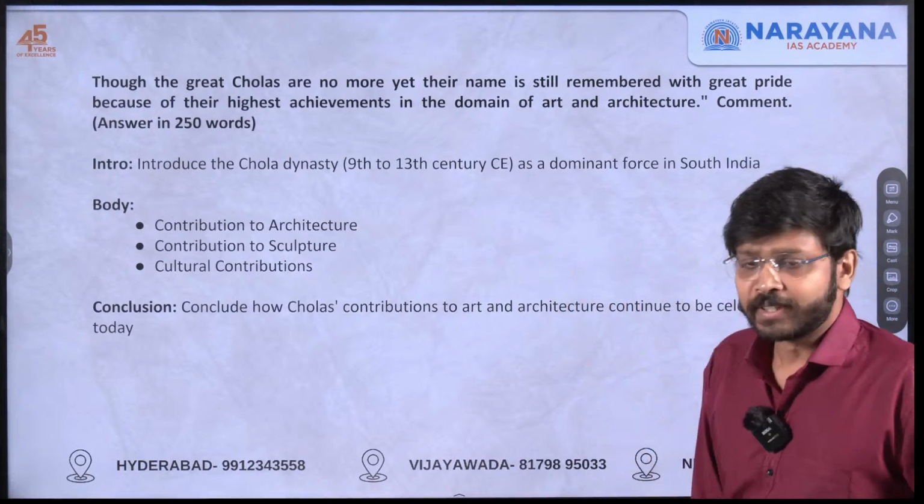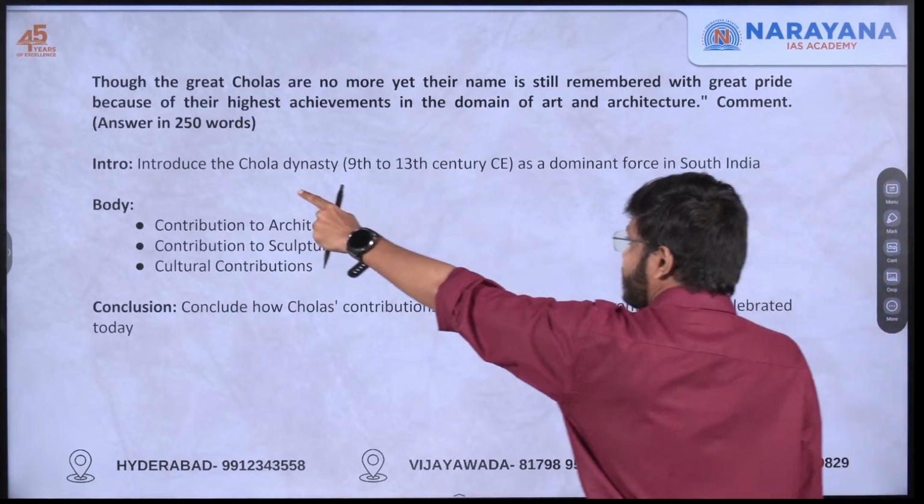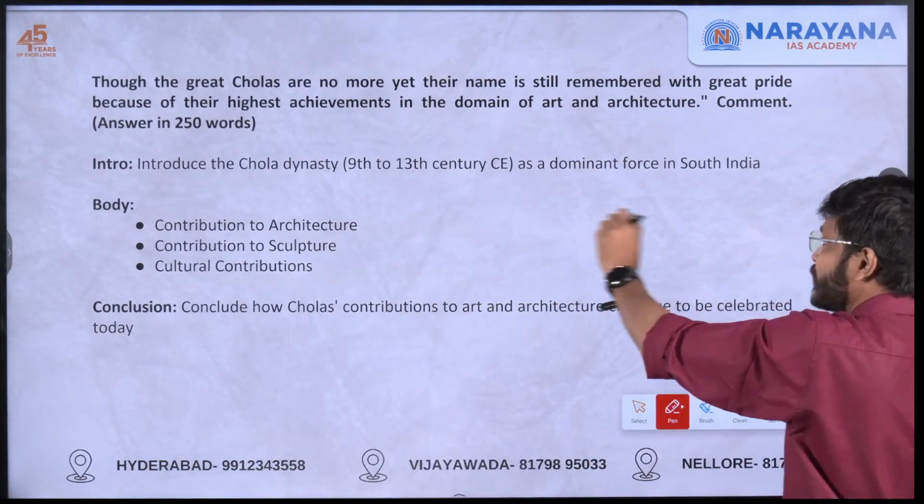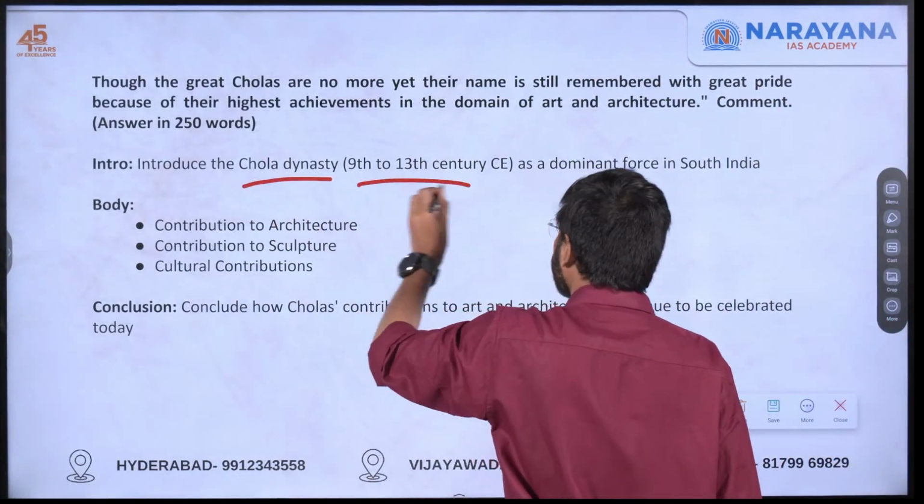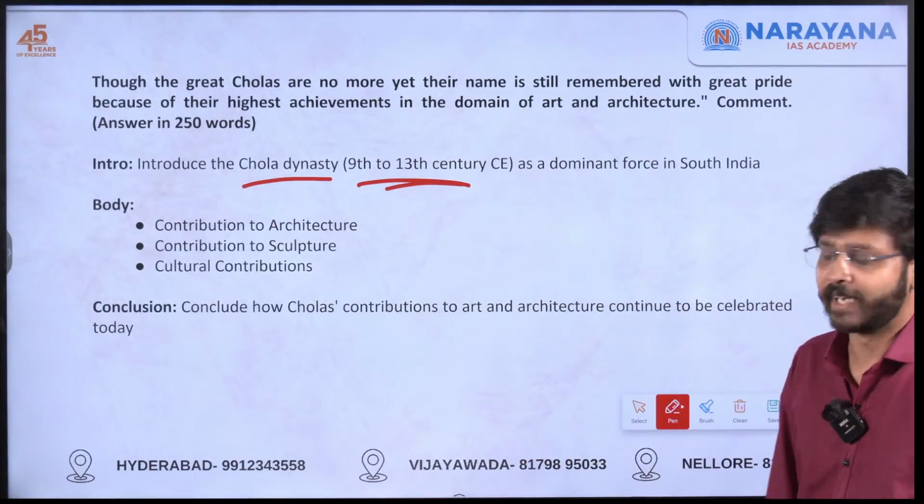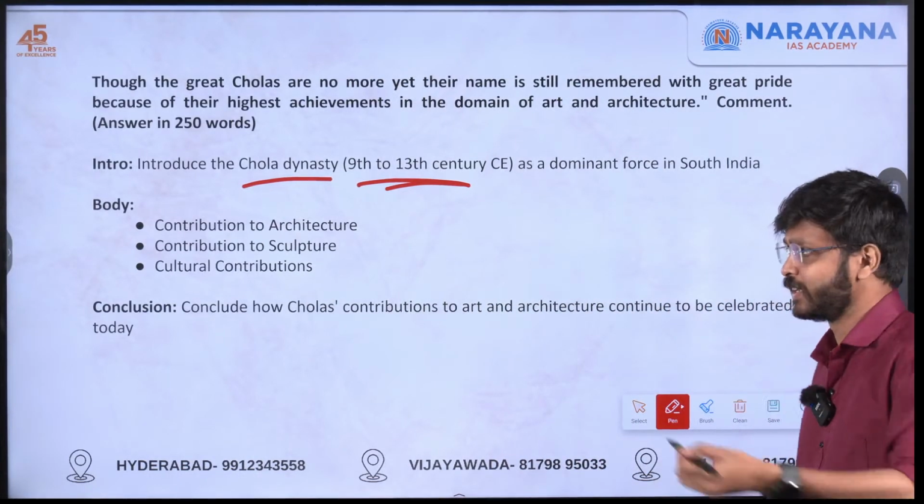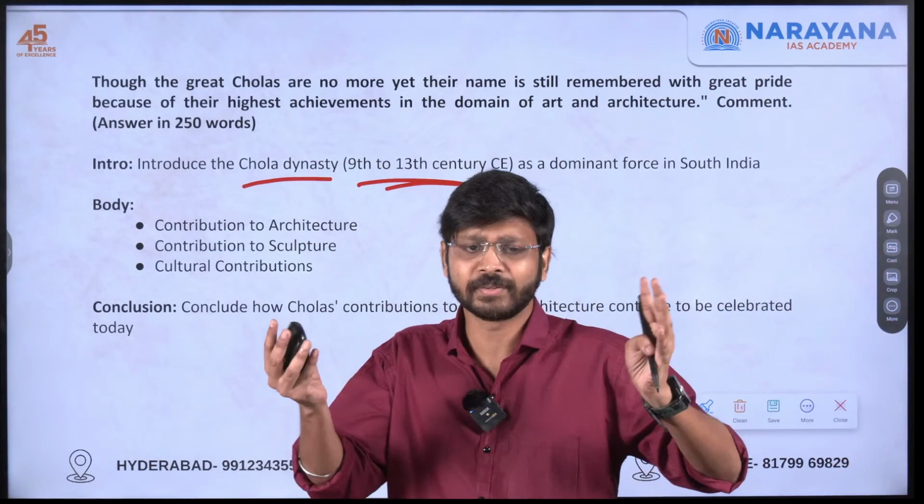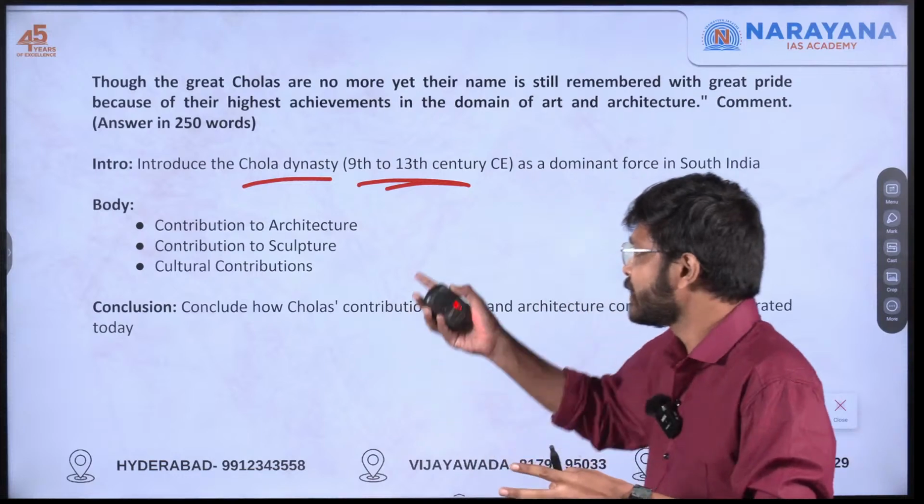So this is how I've written the answer. I'll be introducing Chola. I'll be mentioning the timeline of the Chola, how they were the dominant dynasty. Here you can mention Southeast Asia, or their art and architecture like Tanjavur Brihadeshwara temple. Maybe you can concisely mention all these things here.